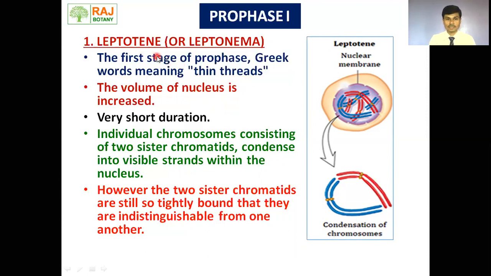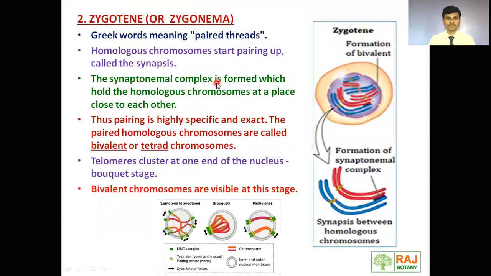Lepto means thin, tene means threads. Leptotene means thin threads. Move towards the zygotene. Zygotene means paired threads. Zygo means pair, tene means threads. Pairing of homologous chromosomes takes place. This pairing is called synapsis. This synapsis formation takes place due to the synaptonemal complex. Here we can see the synaptonemal complex in between the homologous chromosomes that allows the pairing of these homologous chromosomes.